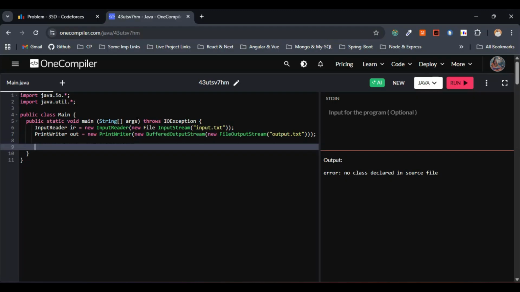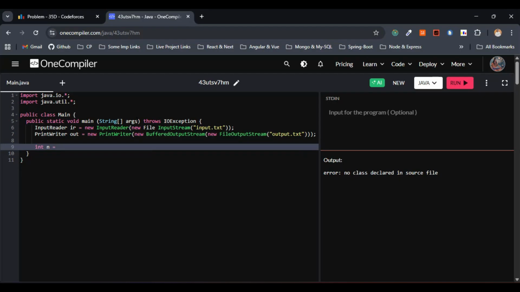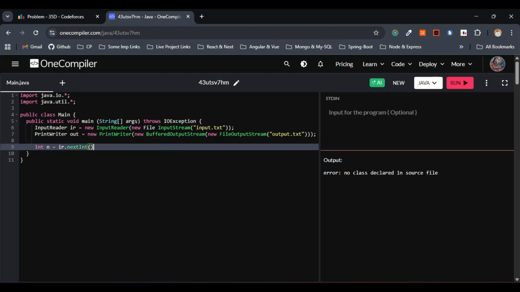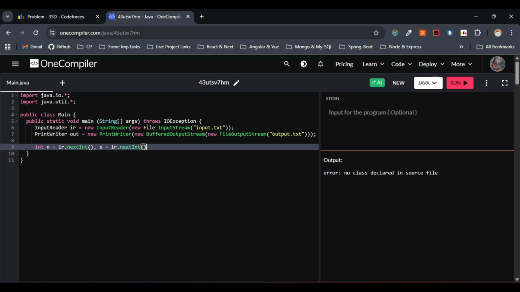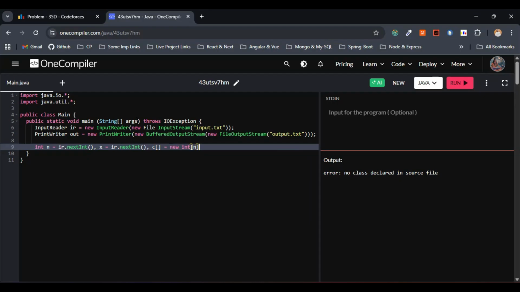For the n, we have to go with the n and x first, right? So just go with n equals ir dot next int. In the input we have been given n and x in the first line, both integers basically. So x equals the same thing, ir dot next int. C will be new int of n. This is fine.